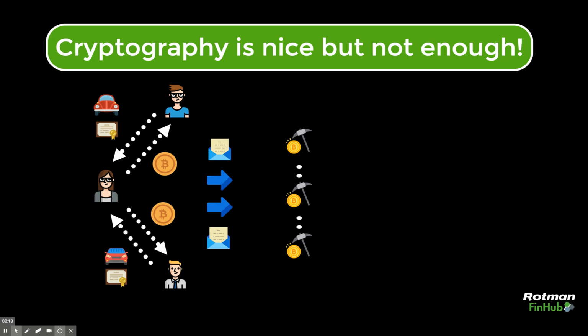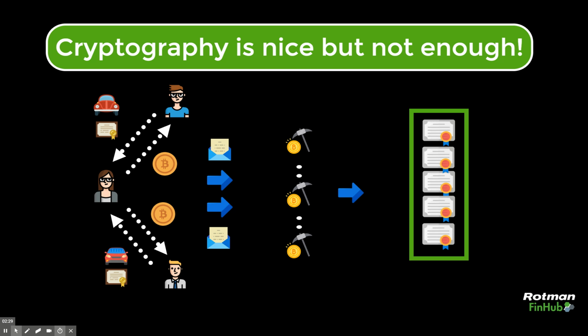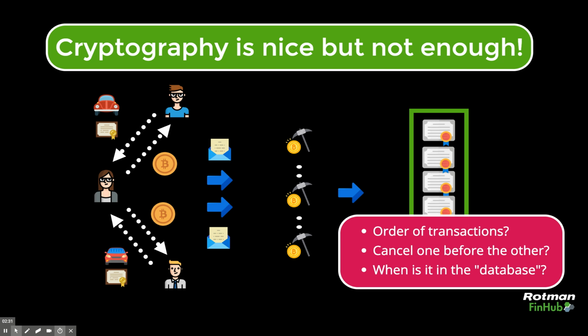And so here, the problem that we're trying to address is basically that Alice here has the ability, or we want to prevent her from having the ability to spend the same money twice. That's the so-called double spending problem, right? So we need to order the transactions. We want to make sure which one goes first. And we also want to know when it is actually in the database. So these are not trivial problems to solve. And in order to do this, we have to go to a mathematical problem, as I said, that was around since the 1970s.